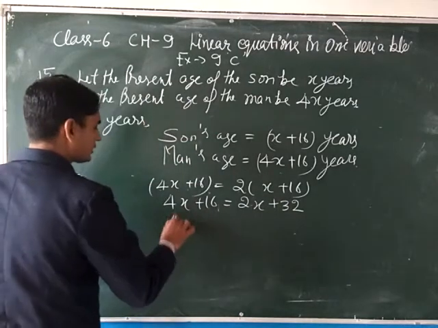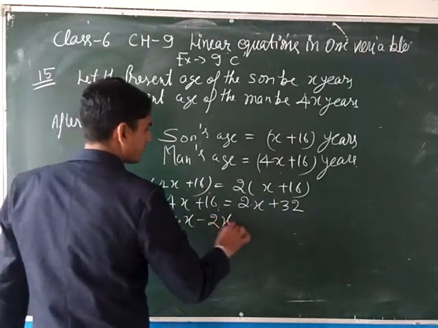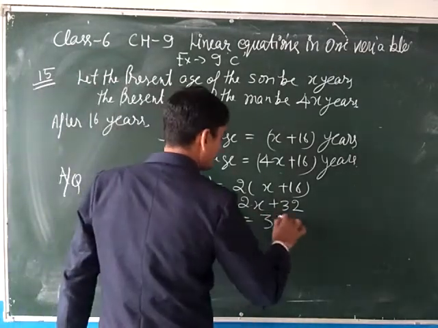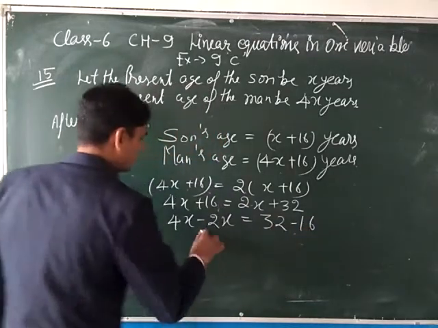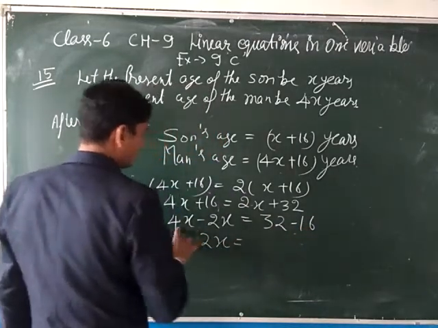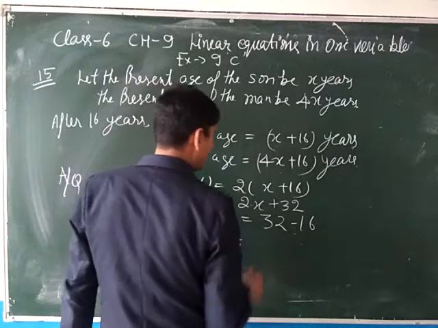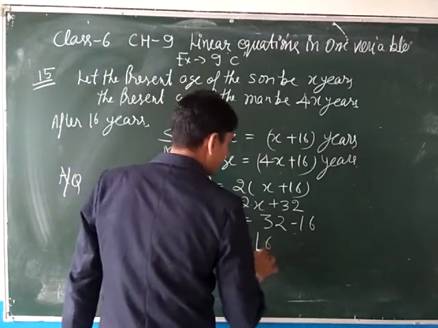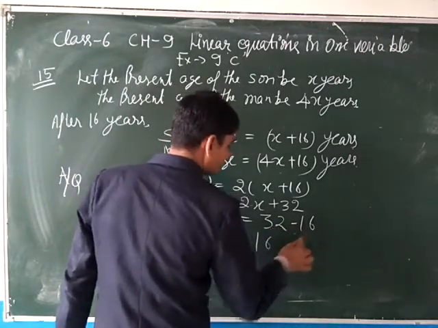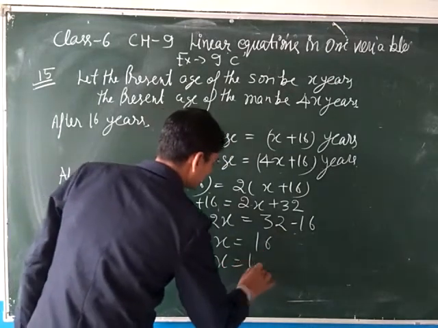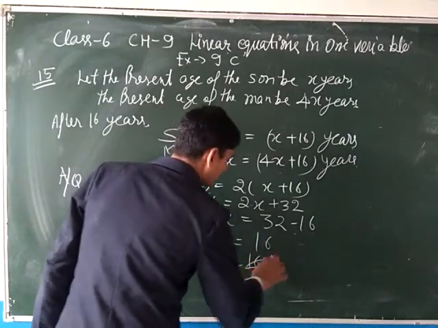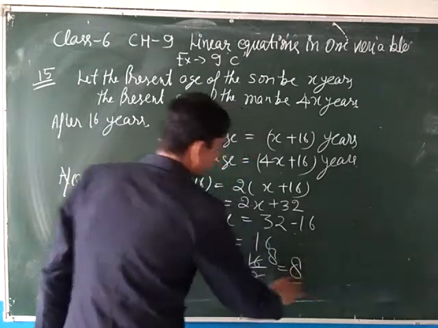Arrange the like terms: 4x minus 2x equals 32 minus 16. So 2x equals 16, and the value of x equals 16 upon 2, which is 8.